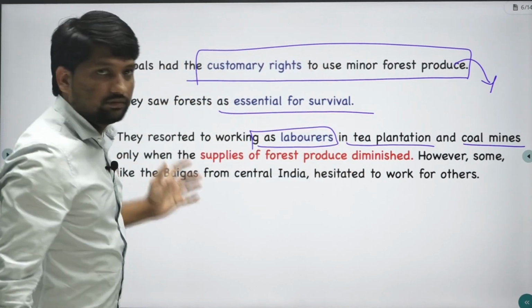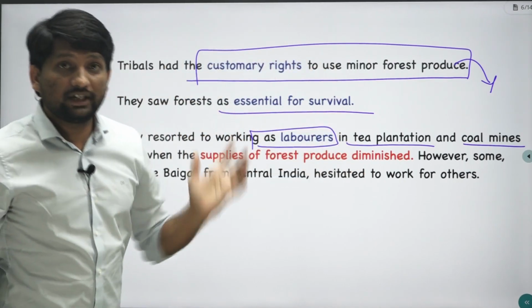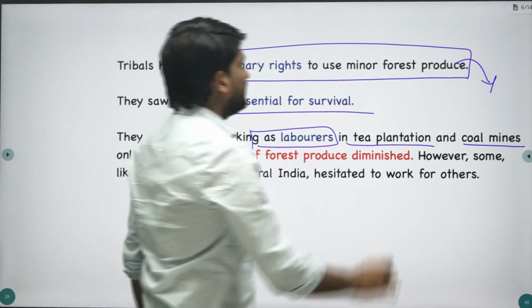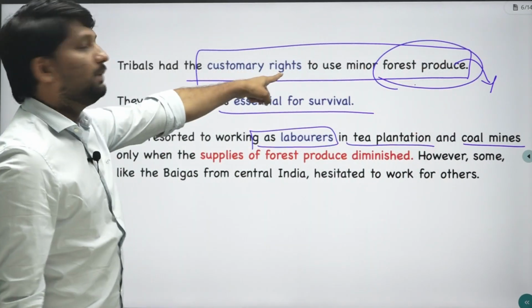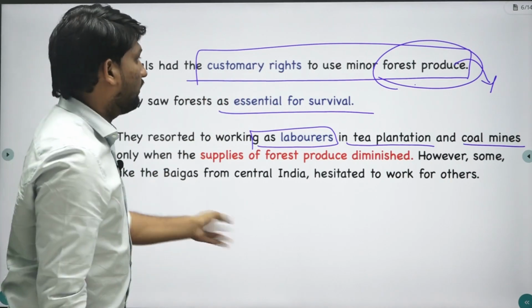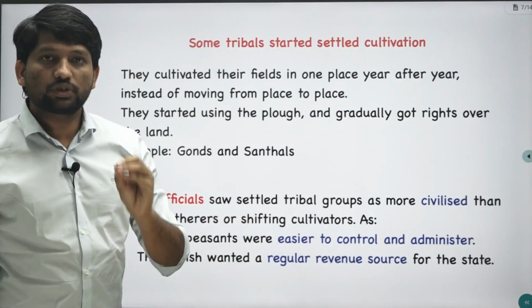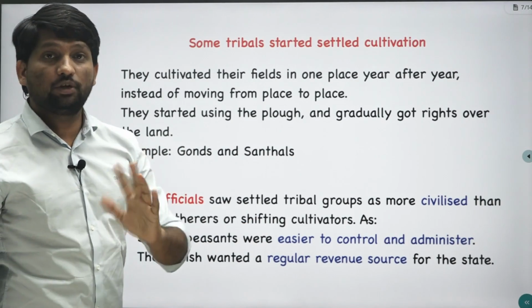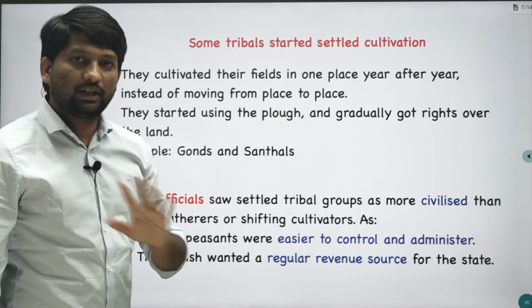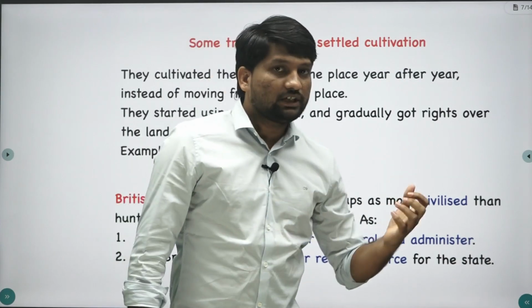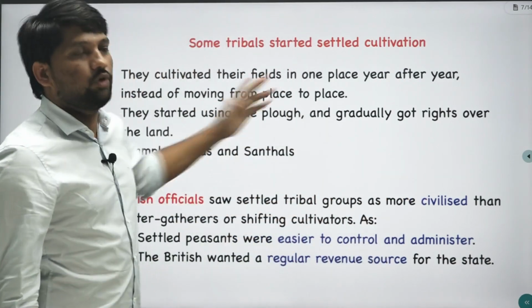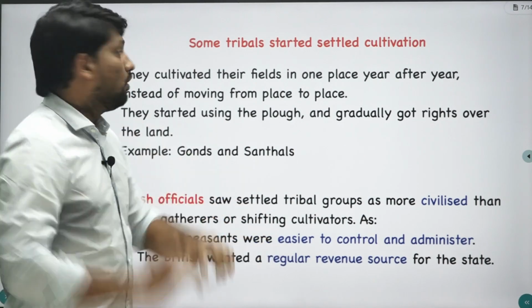Means they used the land outside the forest only when there was a decrease in forest produce. For most of the time, they were dependent on the forest for their survival. Now you know most of the tribals were dependent on the forest. So the forest was ultimately important for them, not only for economic purposes, they also saw a spiritual source in the forest. So they considered the forest as their own land.